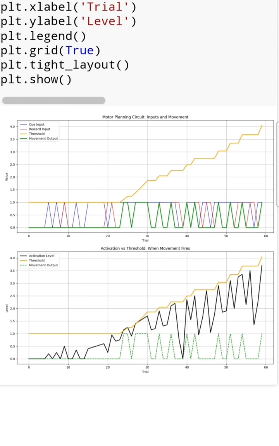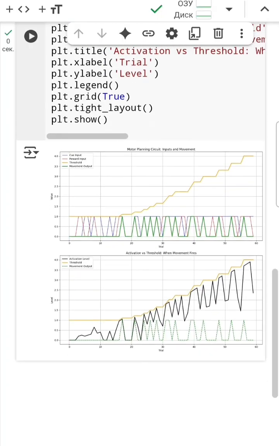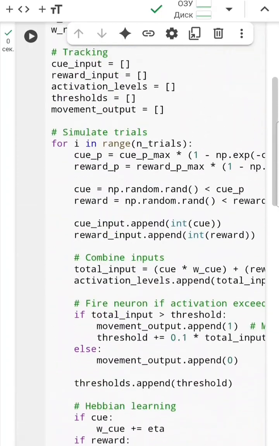In the second plot, we compare action level, in black, with the threshold, in orange. When the black line crosses the orange line, the neuron fires, shown by the green movement output. Early in the simulation, action rarely crosses the threshold, but as cue and reward weights go up through habit learning, activation increases and movement becomes more frequent.